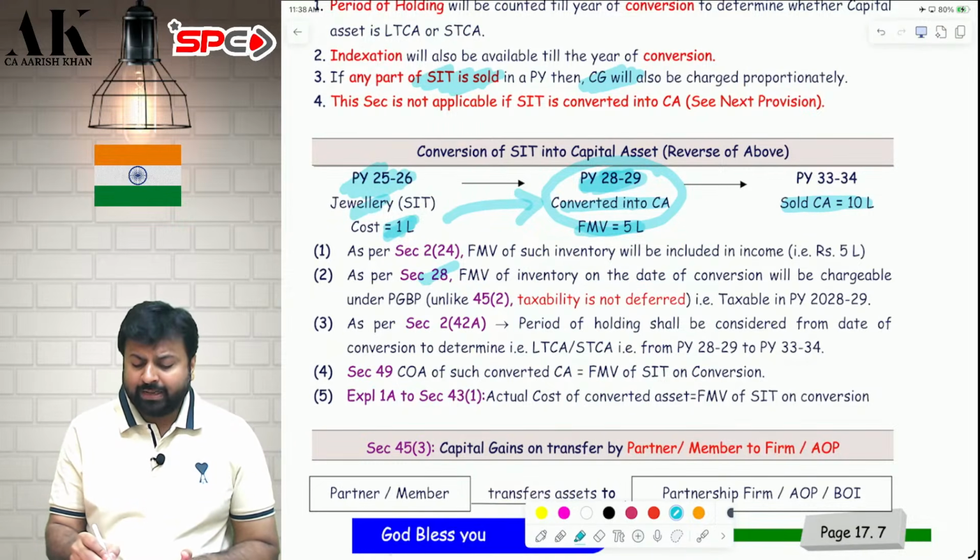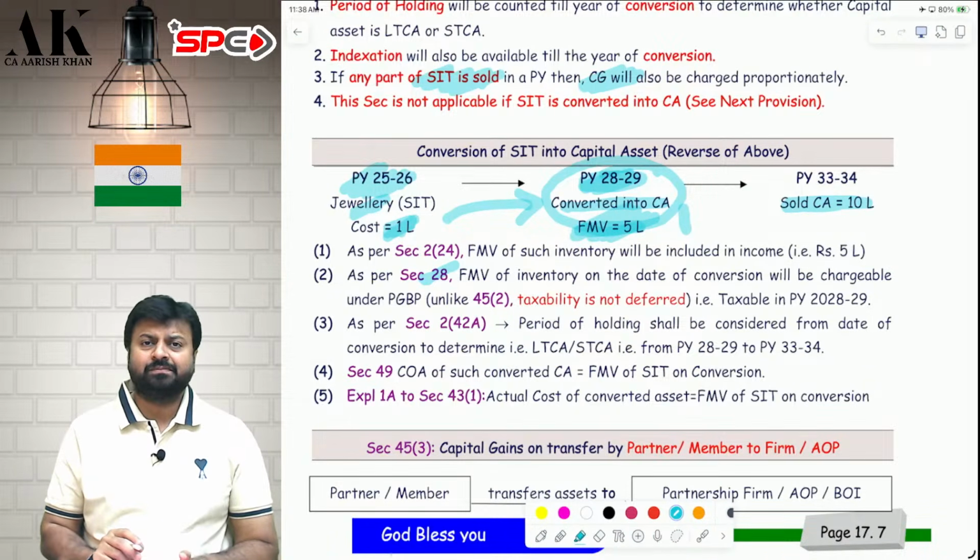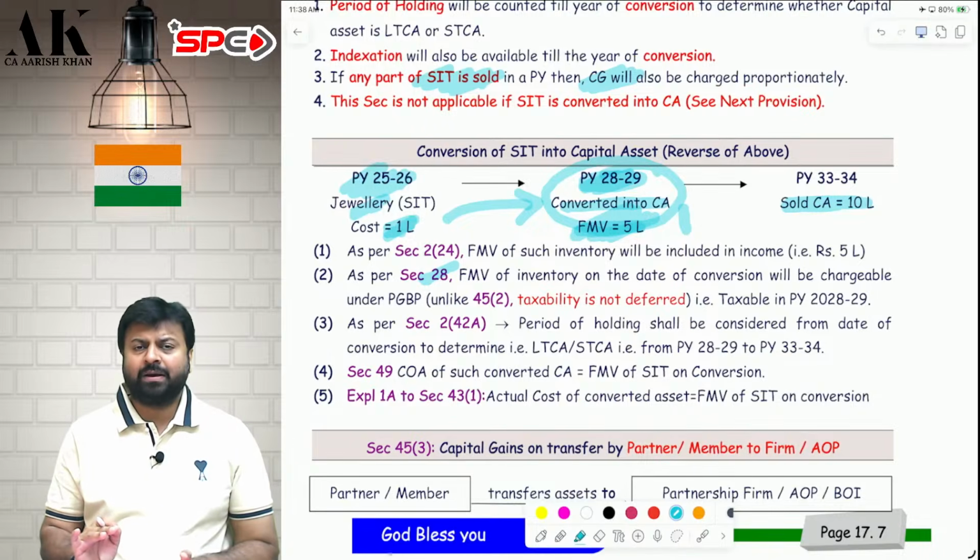The period of holding will be counted from the date of conversion. The cost of acquisition will also be the FMV on the date of conversion. 5 lakh will be counted as cost of acquisition for this capital asset, and the period of holding will also be counted from the date of conversion, as simple as that.